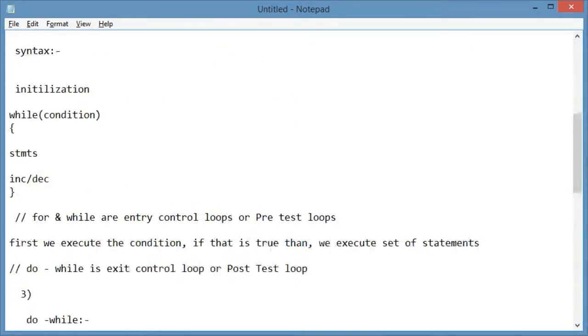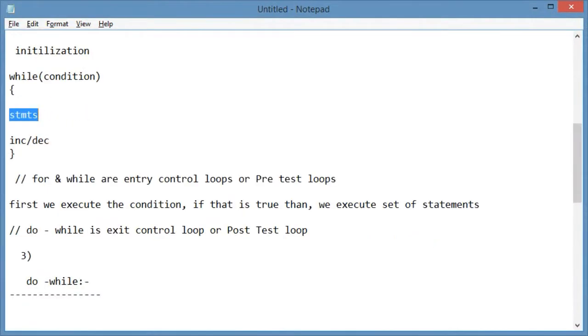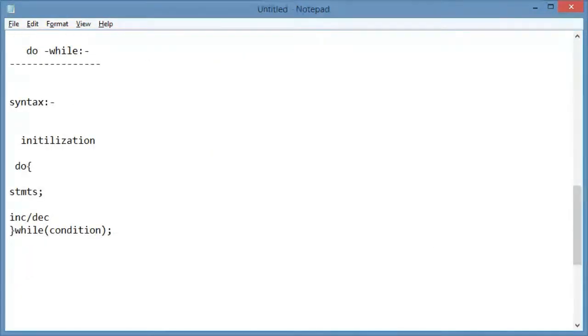Now the thing is that in a while loop we check the condition first, and if the condition is true, then we execute these statements. But in do while, first we enter the do body without checking any condition. When we are leaving the do while, we check the condition, so we can come a second time or not.